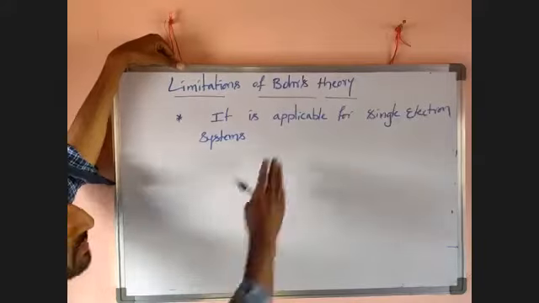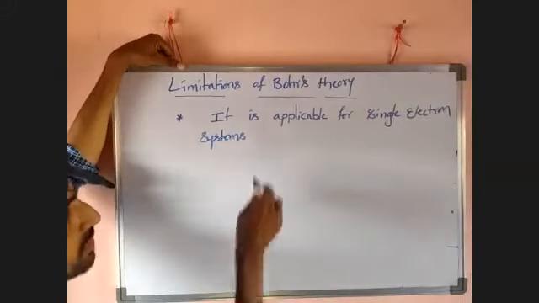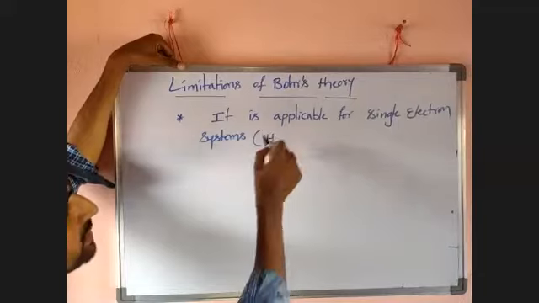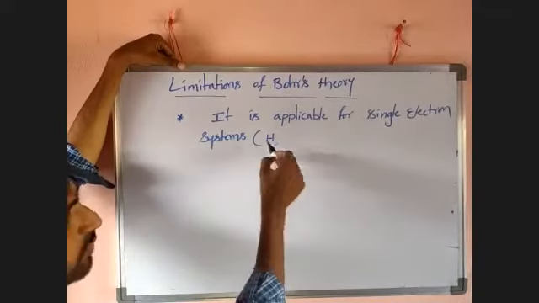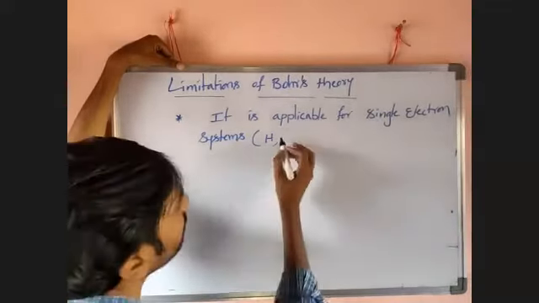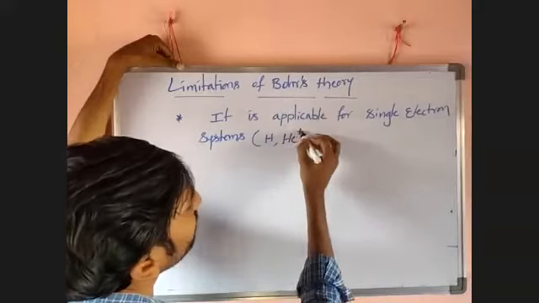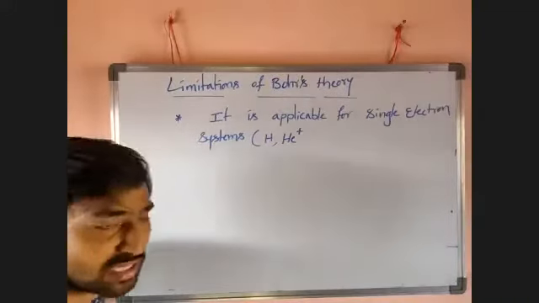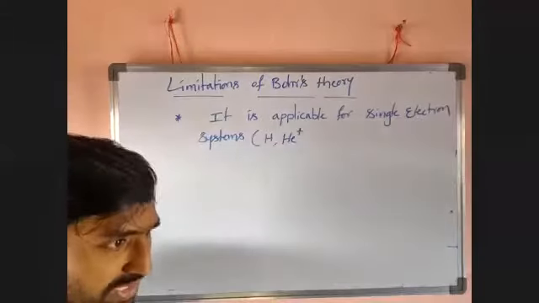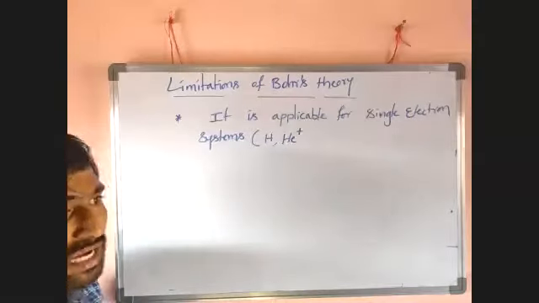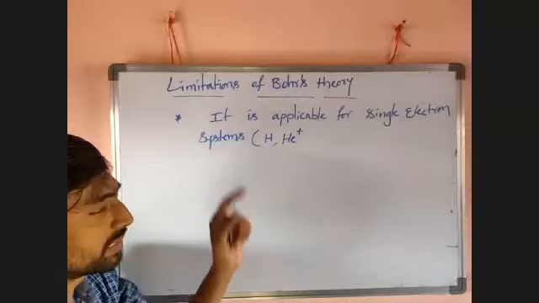So that's why it is applicable for single electron systems. Example, H has only one electron. Next, I want to take He, it has two electrons. I want to take a plus charge. So plus means one electron less, meaning after removing one electron, it will become plus.